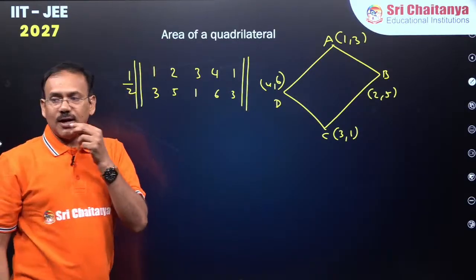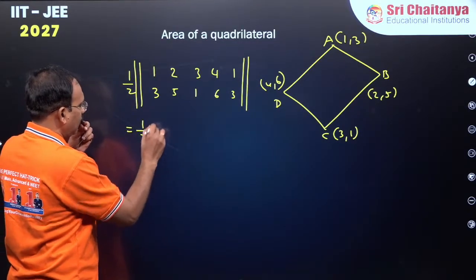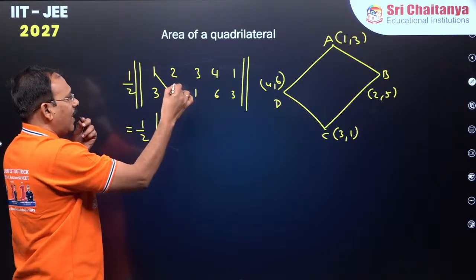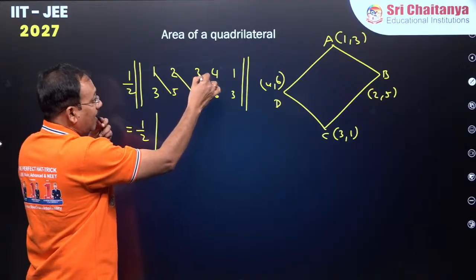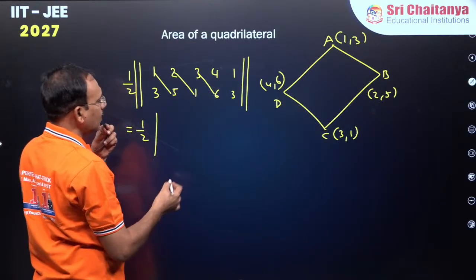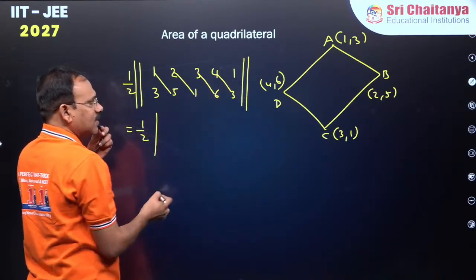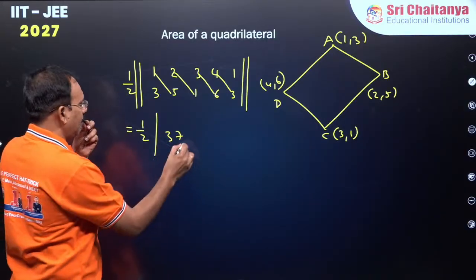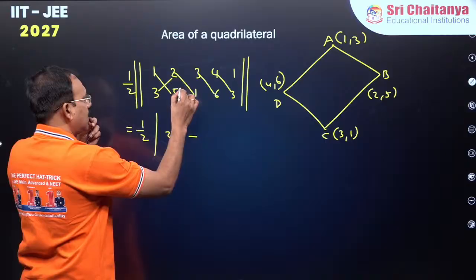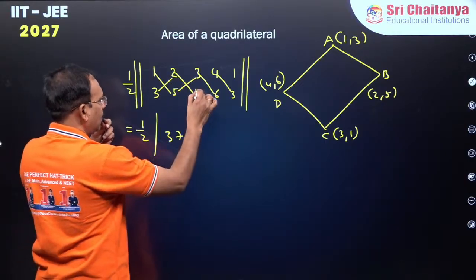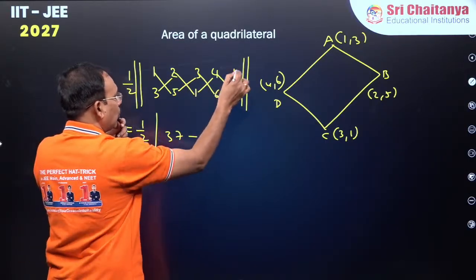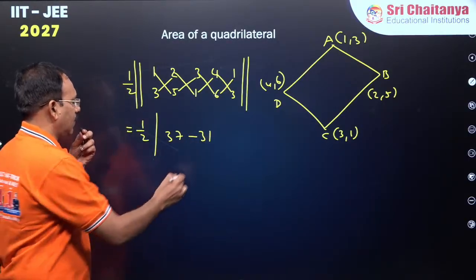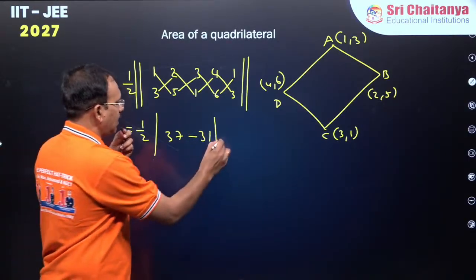The first set: 5 plus 2 is 7, 7 plus 18 is 25, 25 plus 12 is 37. Minus the next set: 6 plus 15 is 21, 21 plus 4 is 25, 25 plus 6 is 31. So the area is 3 square units.